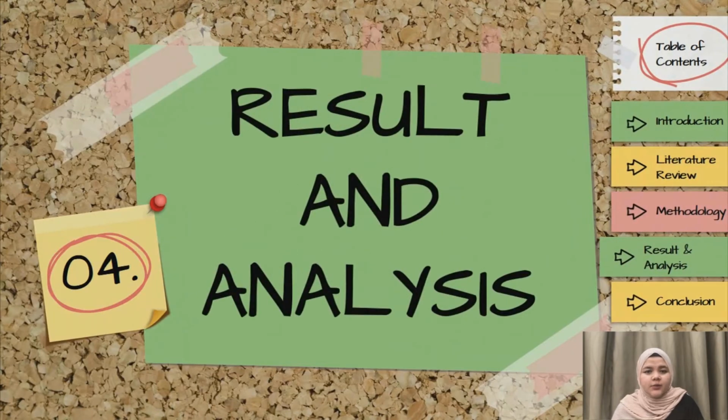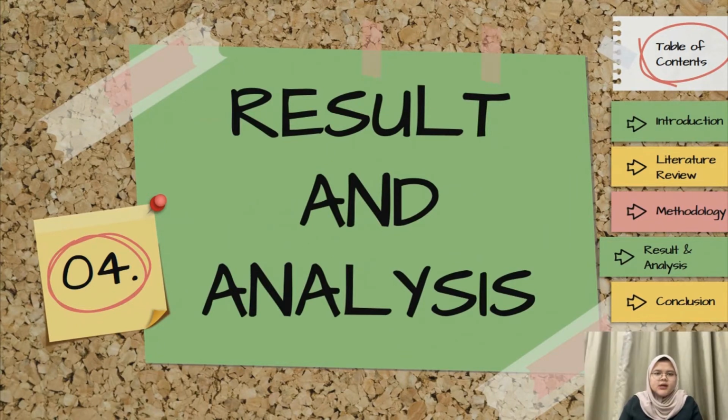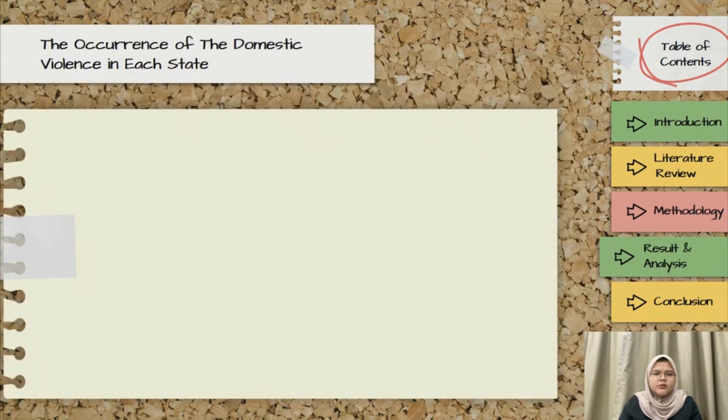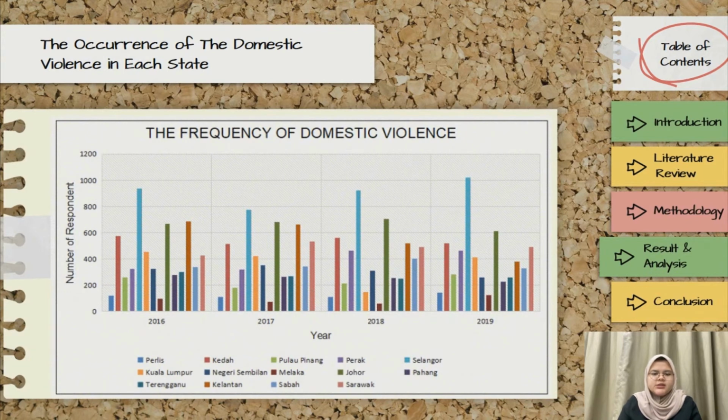Assalamualaikum, my name is Sabrina Binti Zainudin and I will proceed with chapter 4, results and analysis. First, I will discuss the descriptive analysis. The first variable is the occurrence of domestic violence in each state. From the graph, we can see that the state that contributes the highest number of domestic violence in Malaysia is Selangor, followed by Johor, which has the second highest number of domestic violence in each year.